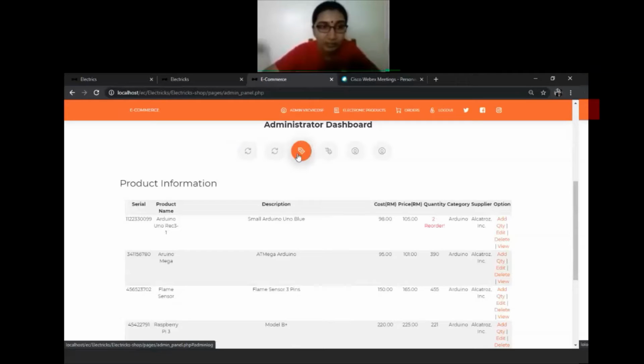Next, the product information. The product information consists of the serial number, product name, description of the product, cost, price, quantity, category, supplier, and also the option. This option is where the admin can add quantity, edit, delete, or view the product's details.